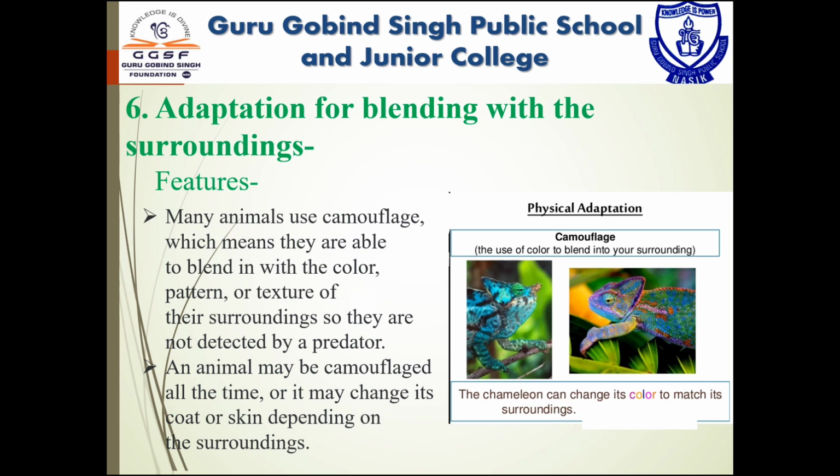Now let's move toward the next module, that is adaptation for blending with the surroundings. The meaning of the word blending is the action of mixing or combining things together. Students, we can't easily spot colorful butterflies, lizards and grasshoppers. They get camouflaged amidst the surrounding grasses and parts of plants like stem, leaves, flowers, etc. That is because their colors blend with those of their surroundings.